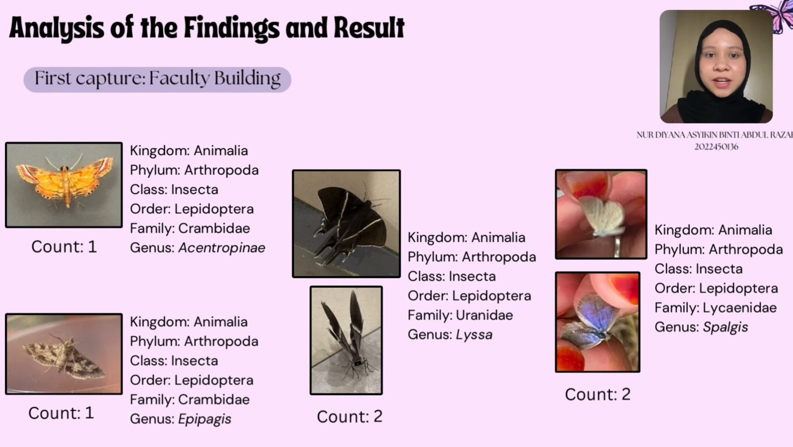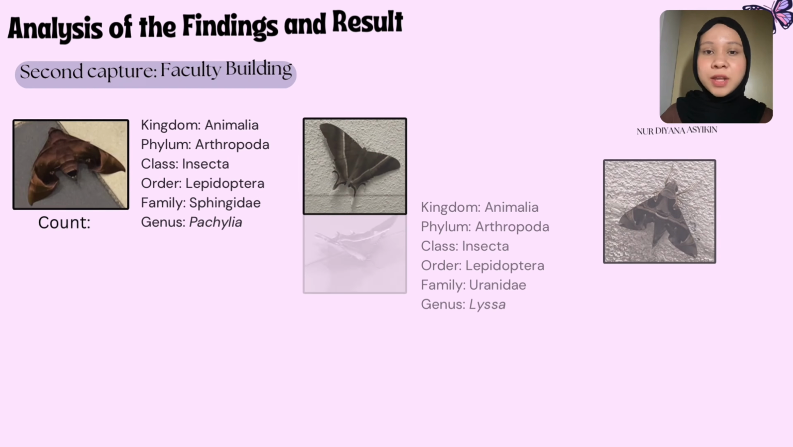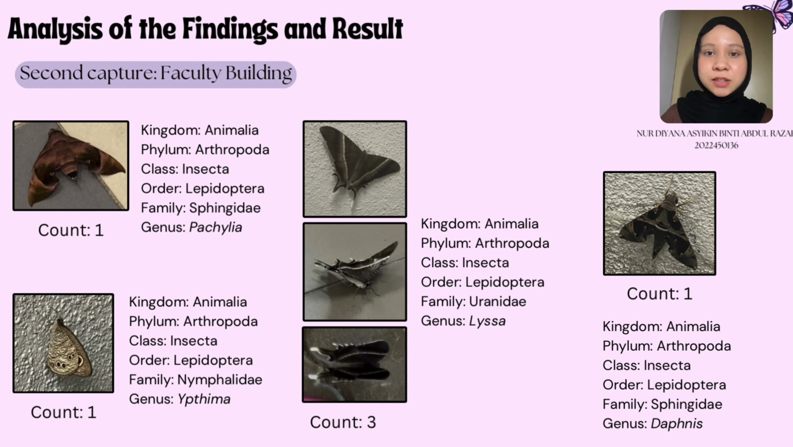Moving on to the second location, which is the Faculty Building. For the first capture, we found a population of Lepidoptera of the genera Anthotrypinae, Apipagis, 2 of Lysa, and 2 of Spalgis. This resulted in a total of 6 Lepidoptera captured. Meanwhile, the second capture in the Faculty Building resulted in a total of 6 Lepidoptera, with the genera Phacelia, Ypitima, 3 of Lysa, and Daphnis.